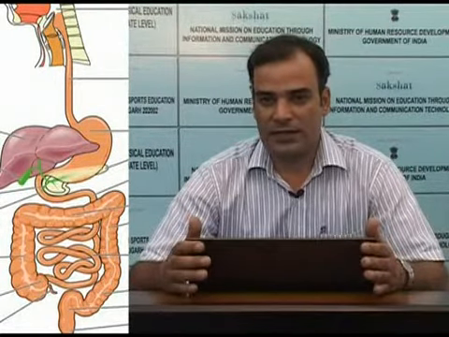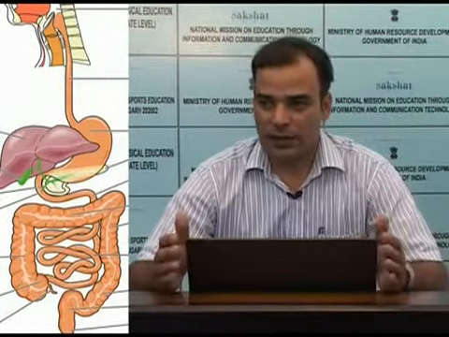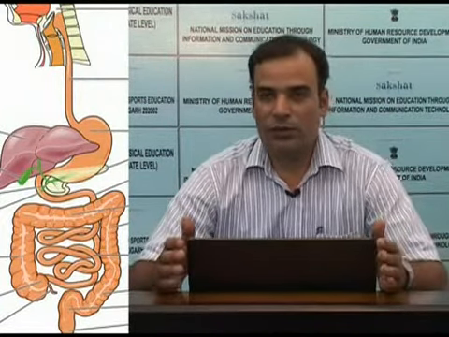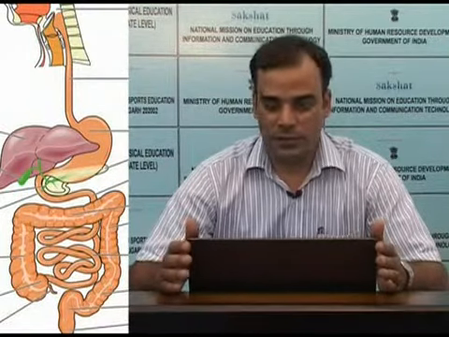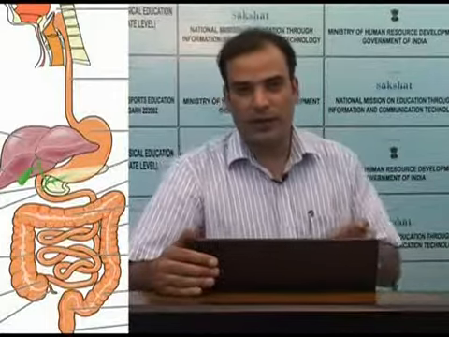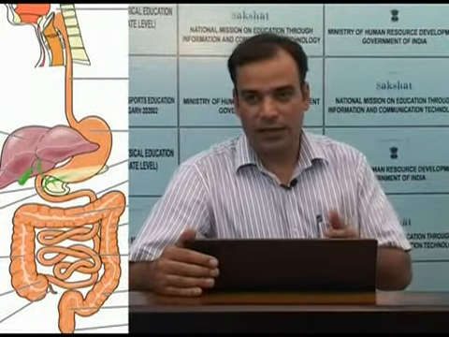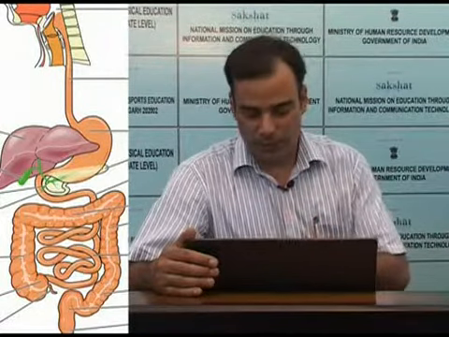Following the cecum is the ascending colon, then the transverse colon, then the descending colon, sigmoid, rectum and anus. So, these are actually the parts of this muscular tube. That's why these are called primary digestive organs.